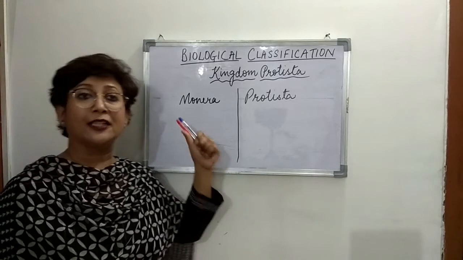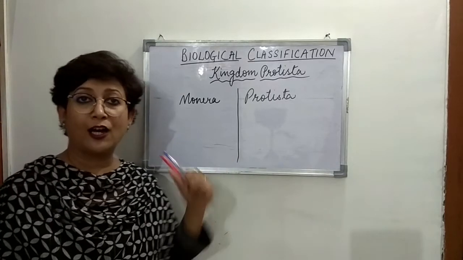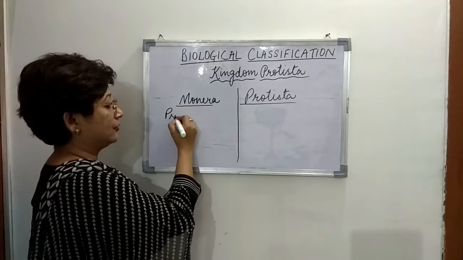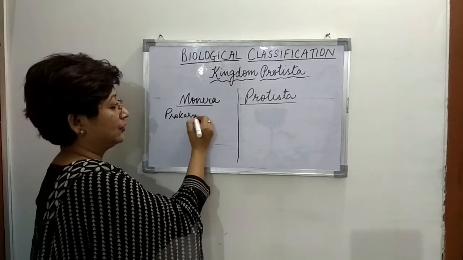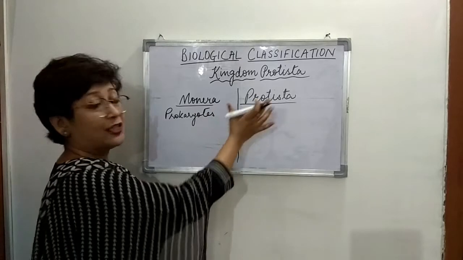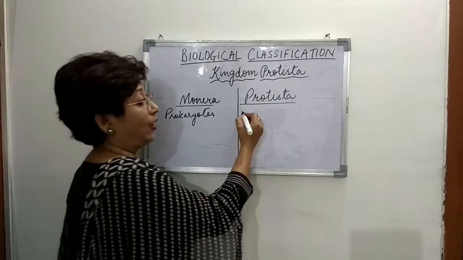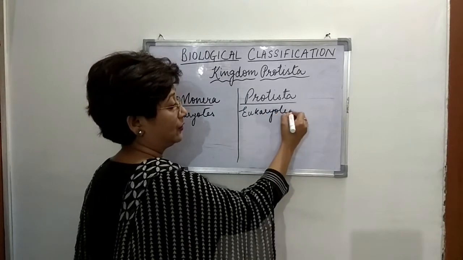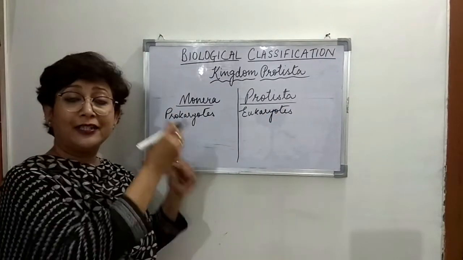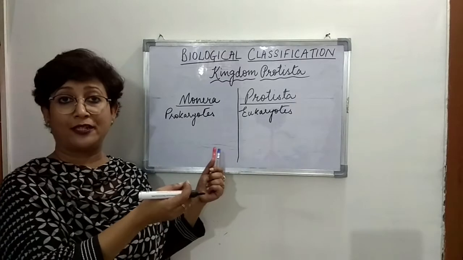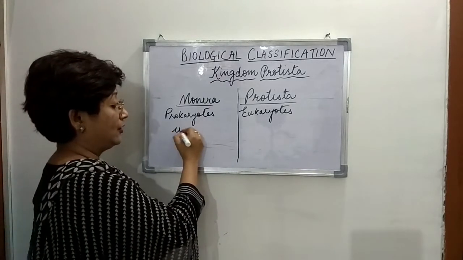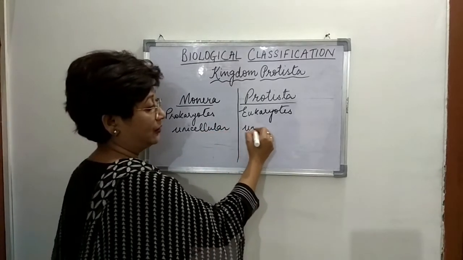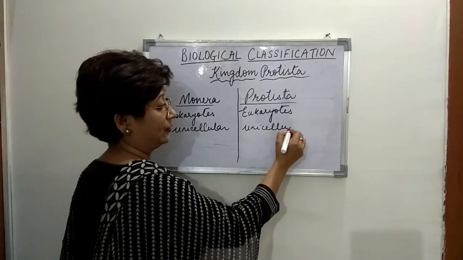We said that all Monerans are prokaryotes, so that means they have a prokaryotic cell, and kingdom Protista are all eukaryotes. Both kingdom Monera and kingdom Protista are unicellular.